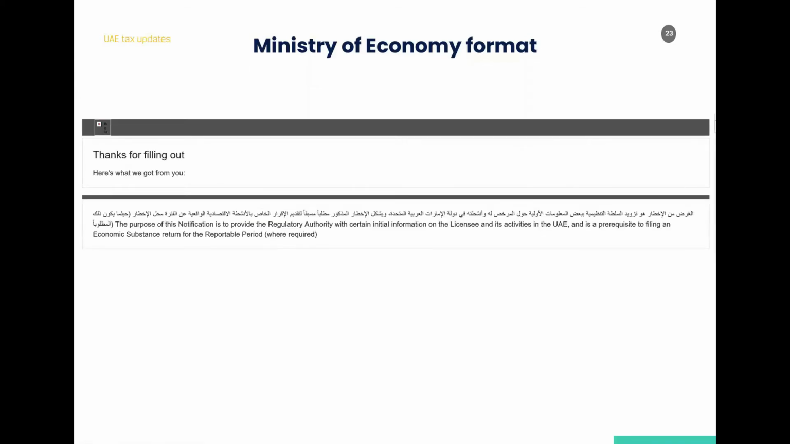So that's about the format, but the most important point is to assess whether you are conducting the relevant activity or not. That's the most important part. Moving to the next slide.